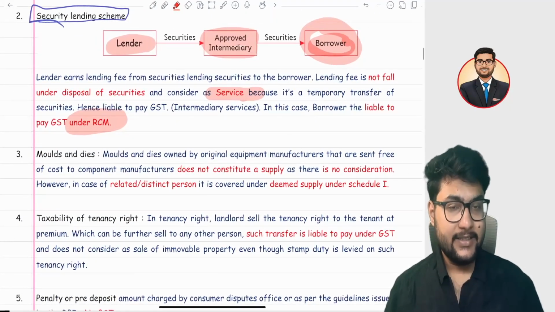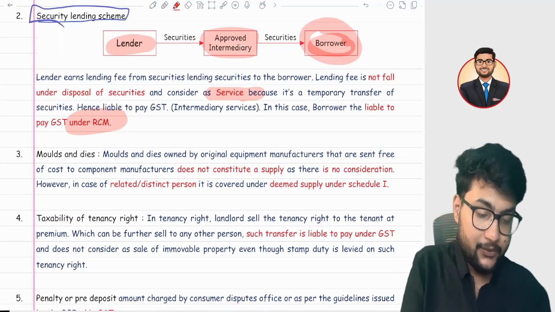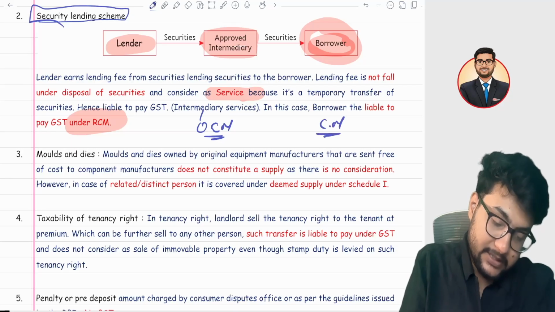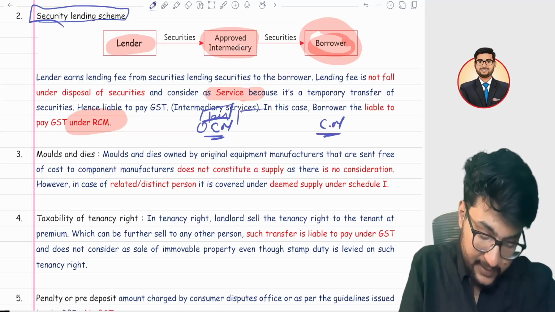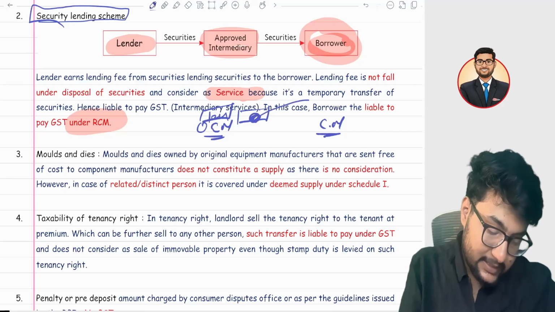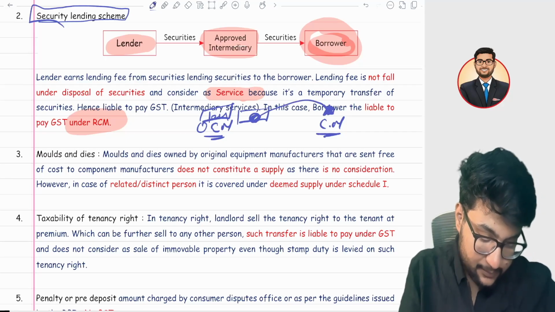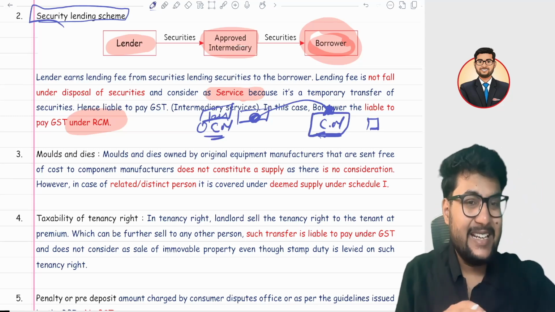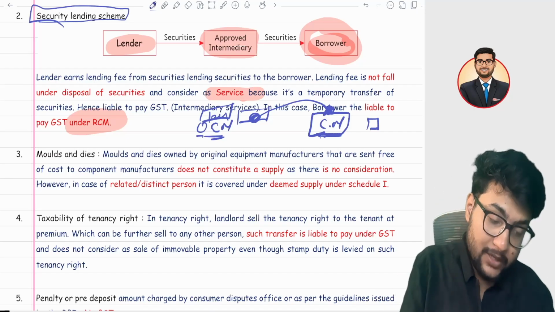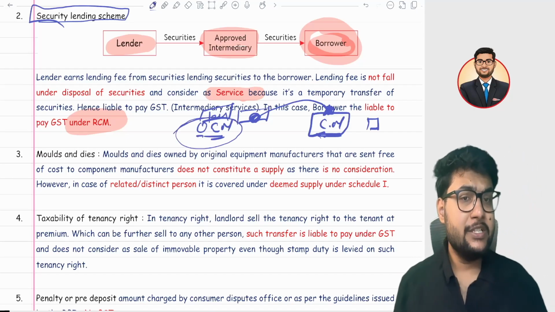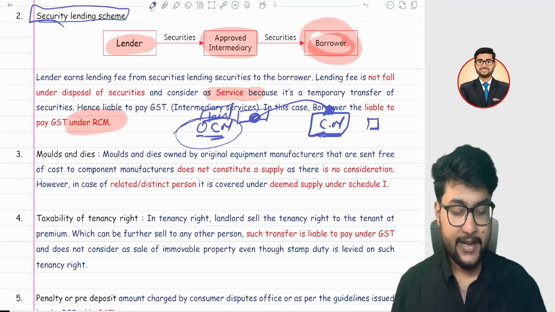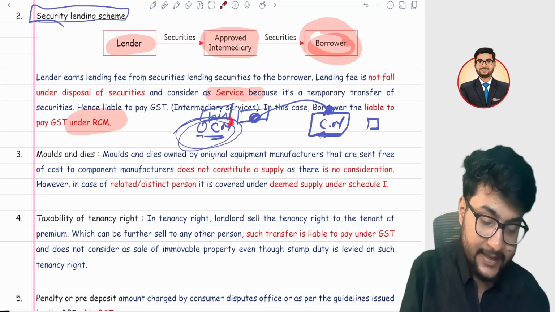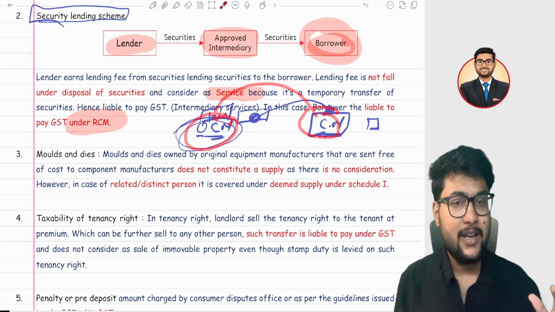Next, third point is mold and dies. Mold and dies is a very beautiful concept. There are two parties: OEM, original equipment manufacturer, and component manufacturer. Suppose it is a Honda company, and Honda makes a car, and Honda's engine is prepared by a component manufacturer. To make that engine, you will need some mold and dies, and these mold and dies are supplied by the OEM, original equipment manufacturer, free of cost. Right? Now the question is, are the free of cost mold and dies supplied by the OEM to the component manufacturer a supply or not?